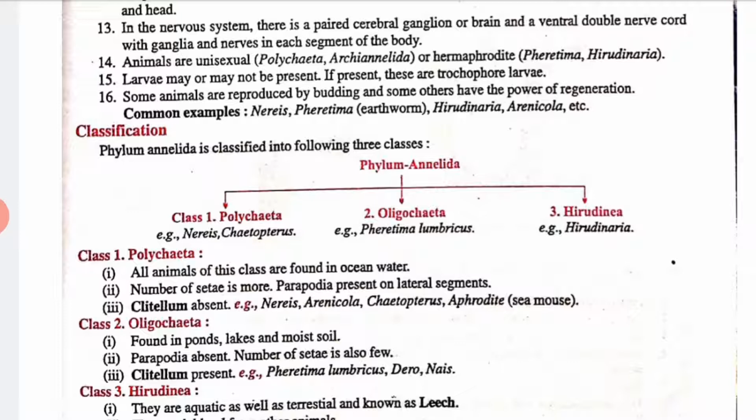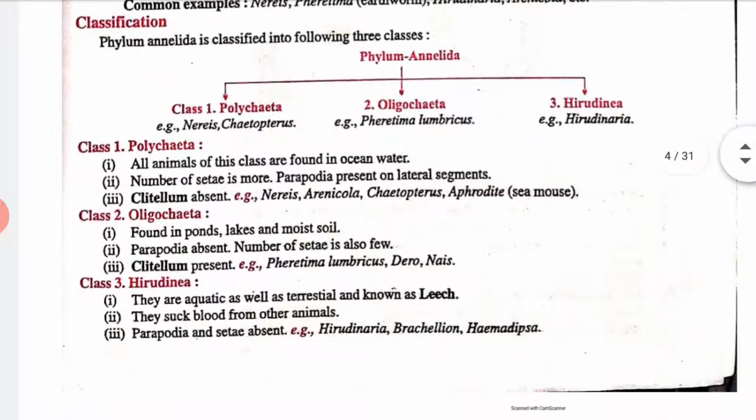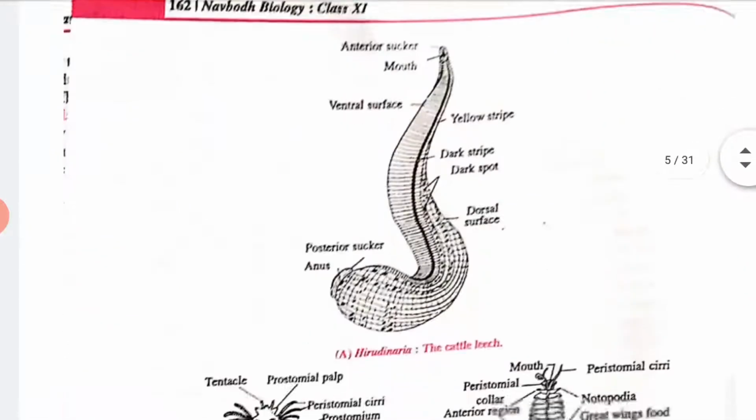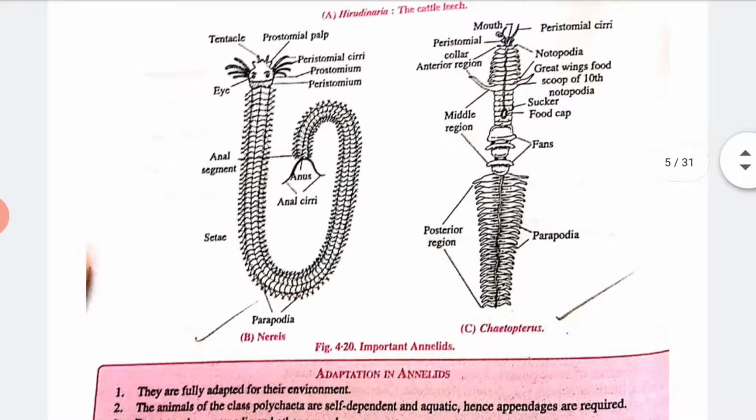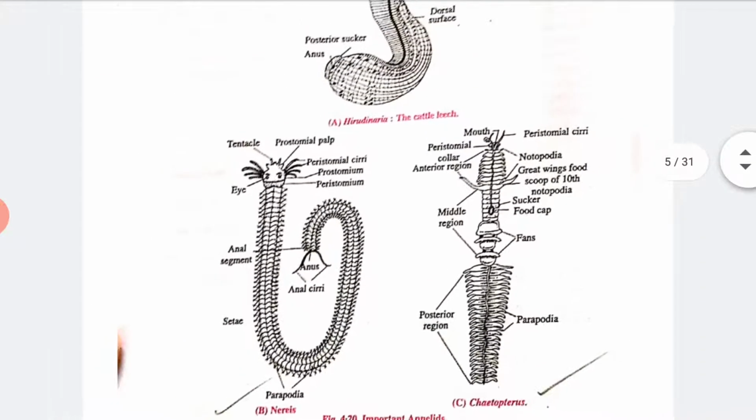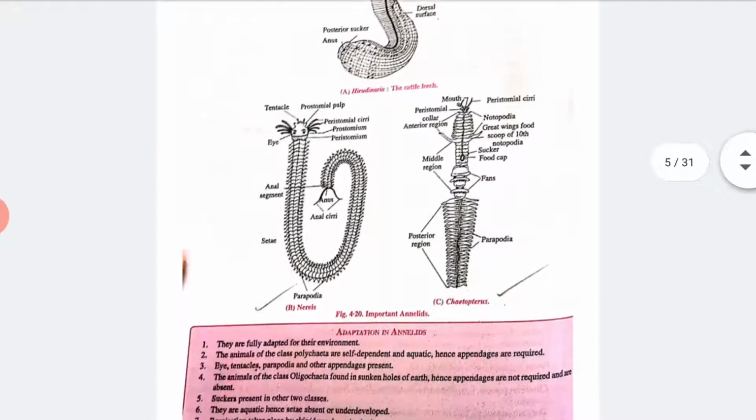Next we have the classification of phylum Annelida. It is classified into three classes: Polychaeta, Oligochaeta and Hirudinea. Here the classes and the examples are given, and you can also see some pictures. These are the pictures of some animals. Clear?